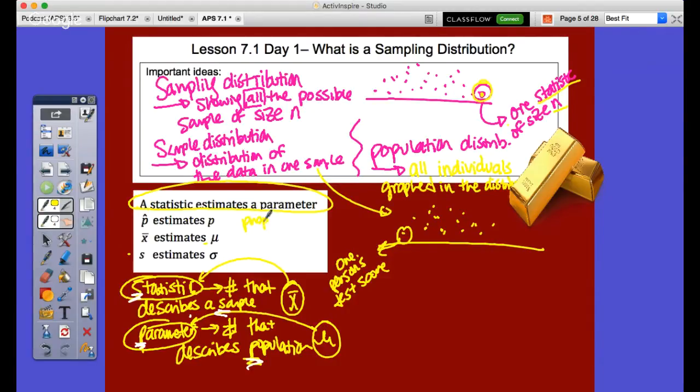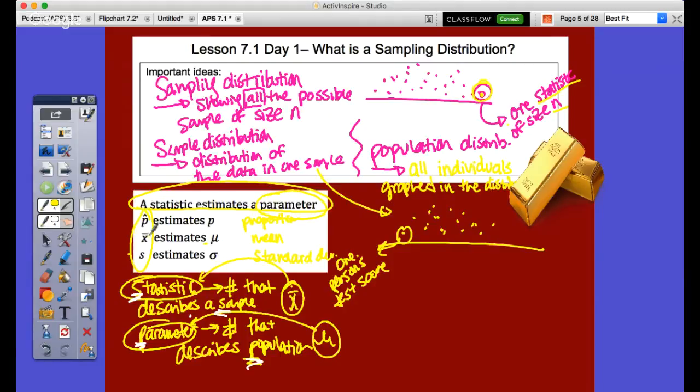So this is a proportion, right? This is mean. S is standard deviation, and here we go. So when we take a sample or statistic, a statistic is a number that is a part of my sample, right? X bar is an example. A statistic estimates a parameter. A lot of times we don't know what the actual population is, so we use a statistic to be able to estimate a specific parameter that's there.